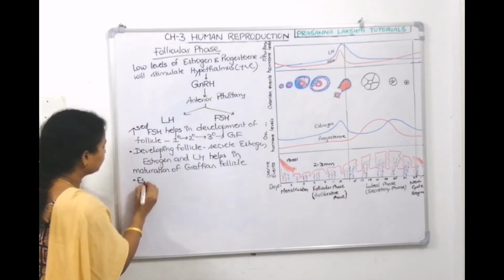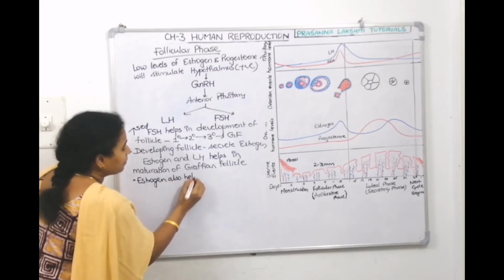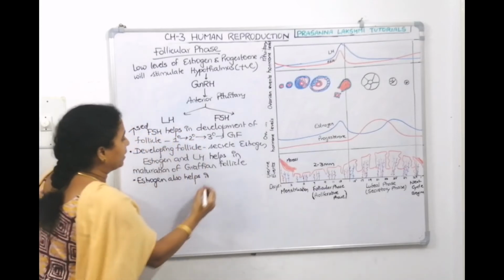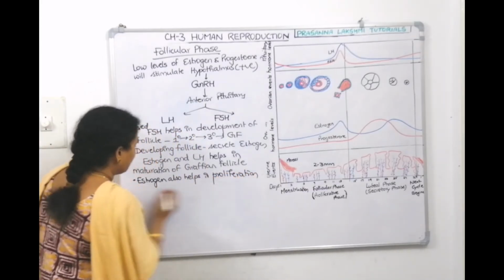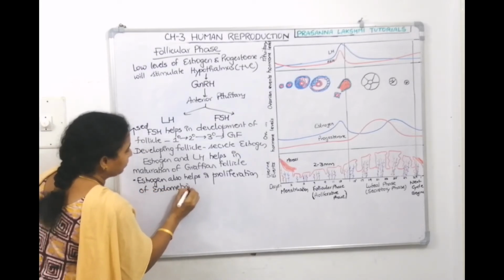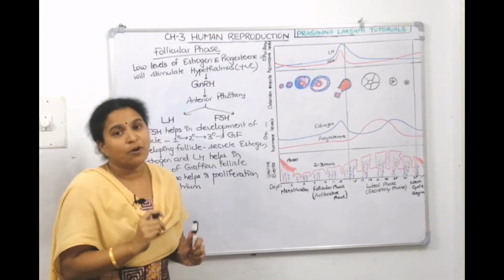So estrogen, the female sex hormone, also helps in proliferation of the endometrium. So these are the changes that we can see in the follicular phase.